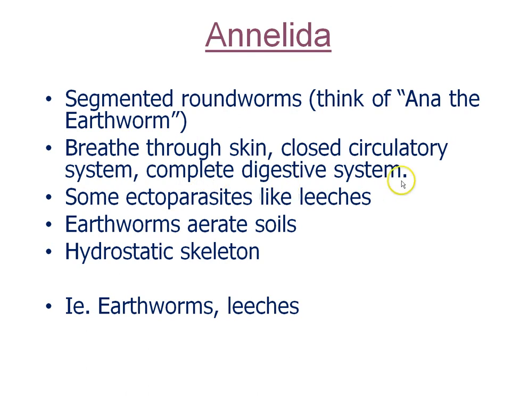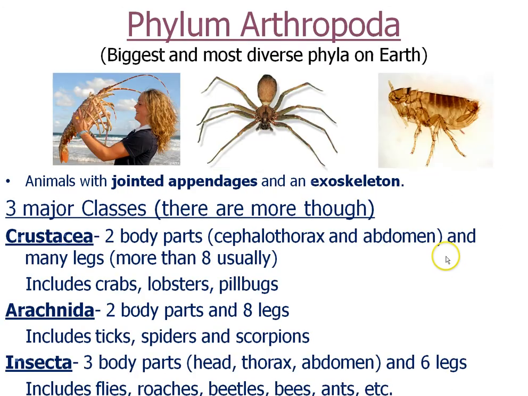They also have the complete digestive system. They have an in-hole and an out-hole. Some are ectoparasites, like leeches. Earthworms help put holes in the soil so oxygen can get into the roots. Even roots have to do cell respiration. And they have a hydrostatic skeleton. Annelida includes earthworms and leeches.